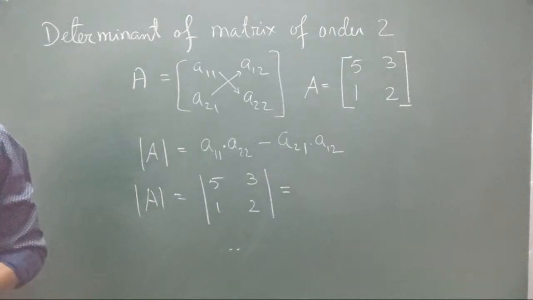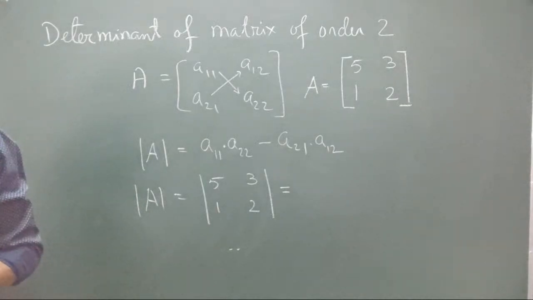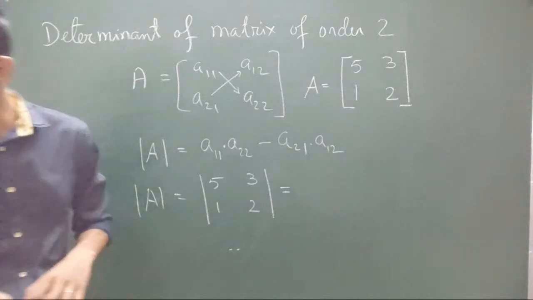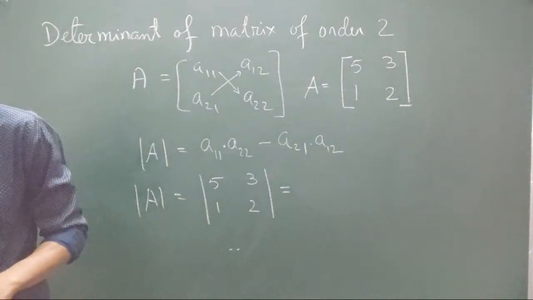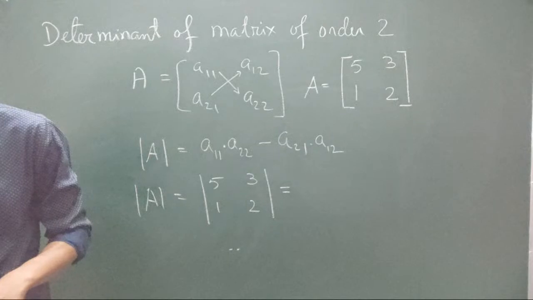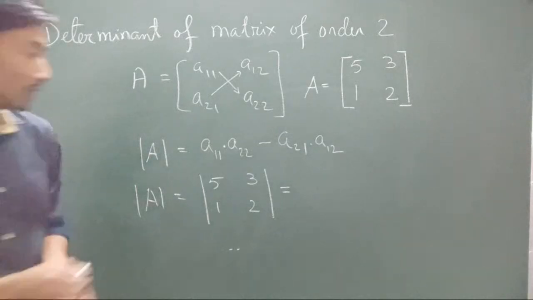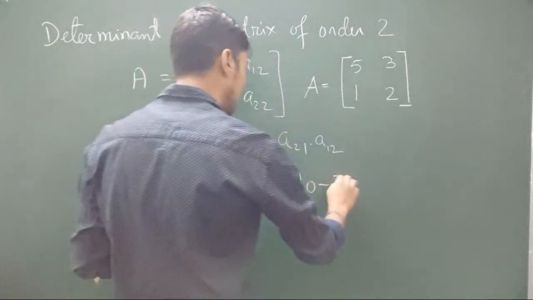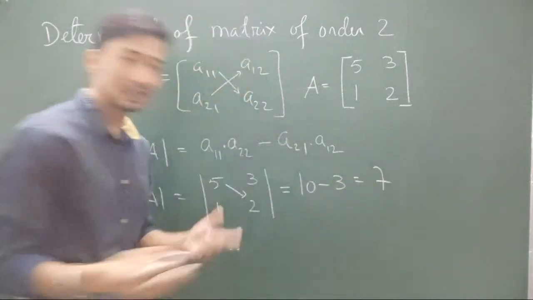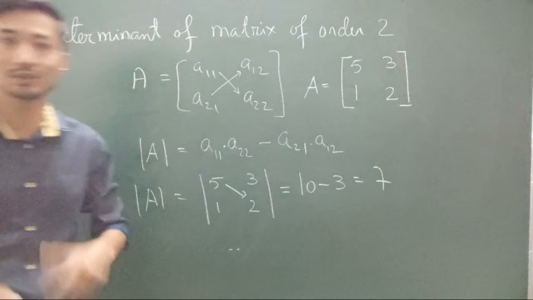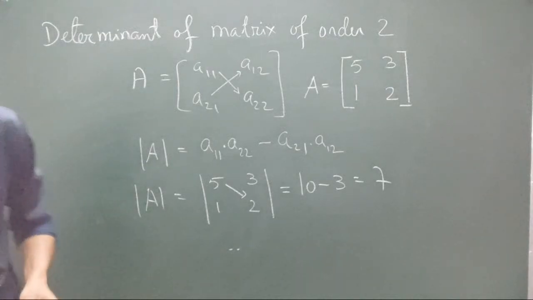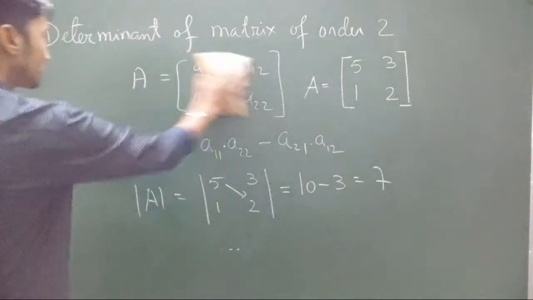The answers just keep on pouring in, that's really motivating and encouraging. So thank you so much. It's 5 into 2, 10, minus 3, that's 7. All of you are giving me the correct answers. So, alright, a 2 by 2 matrix determinant value will not be a problem, I guess.